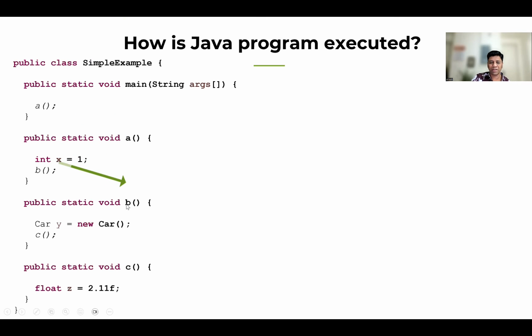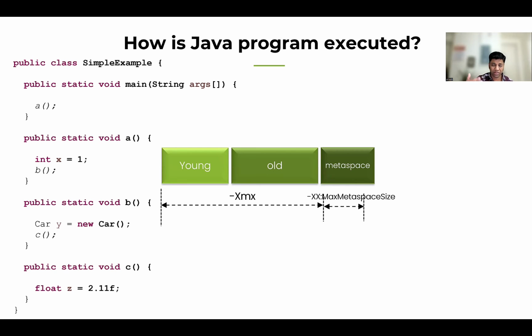Now let's see what's going on in method B. Method B is instantiating a complex data type, which is called Car. It's an object. After instantiating it, it's going to invoke a method C. Method C is initializing another primitive data type, float 2.11f. It is a very simple hypothetical program. Let's see how the Java Virtual Machine is going to execute this program.